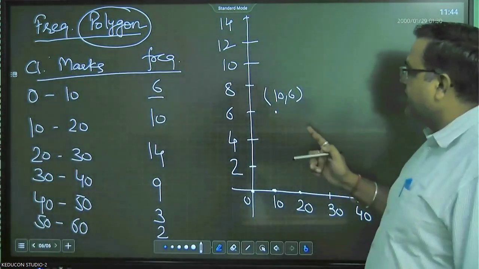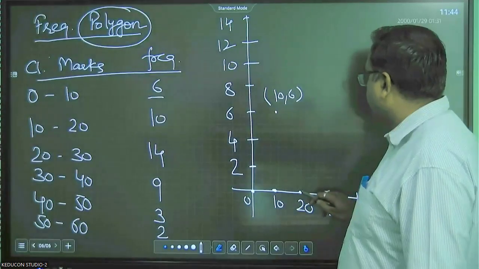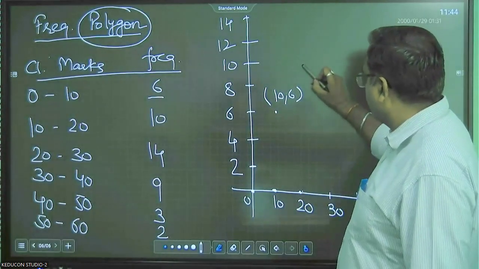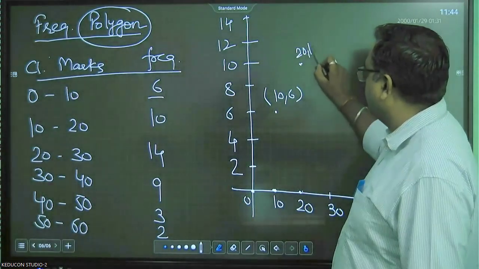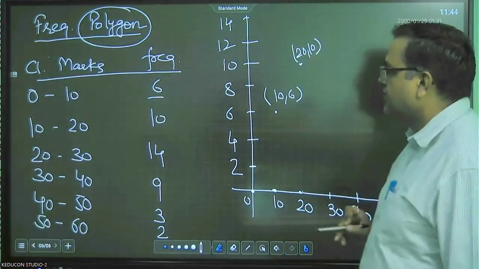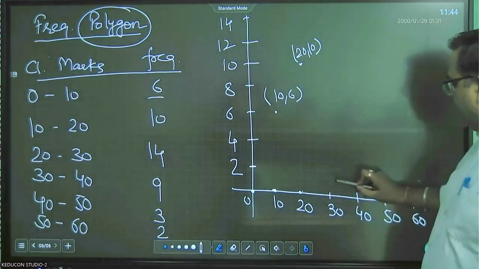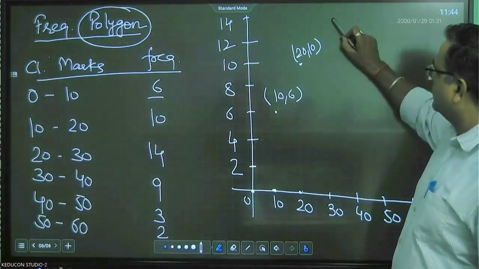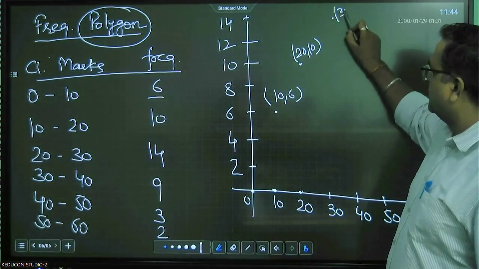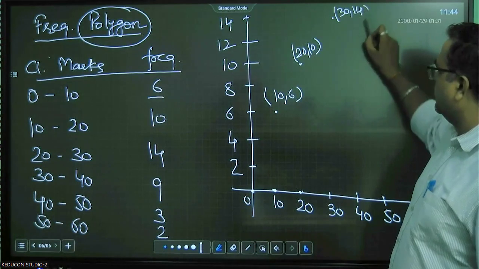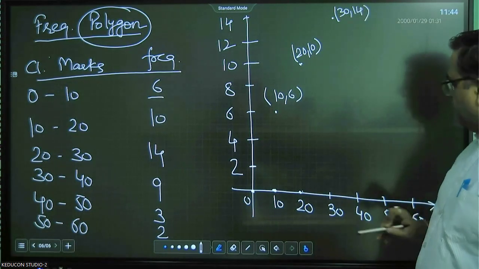Now the next point is 10 to 20. The frequency is 10. So this will be 20 comma 10. When you take 20 to 30, it is 14. So what will be the coordinate of this point? 30 comma 14. Next is 30 to 40.